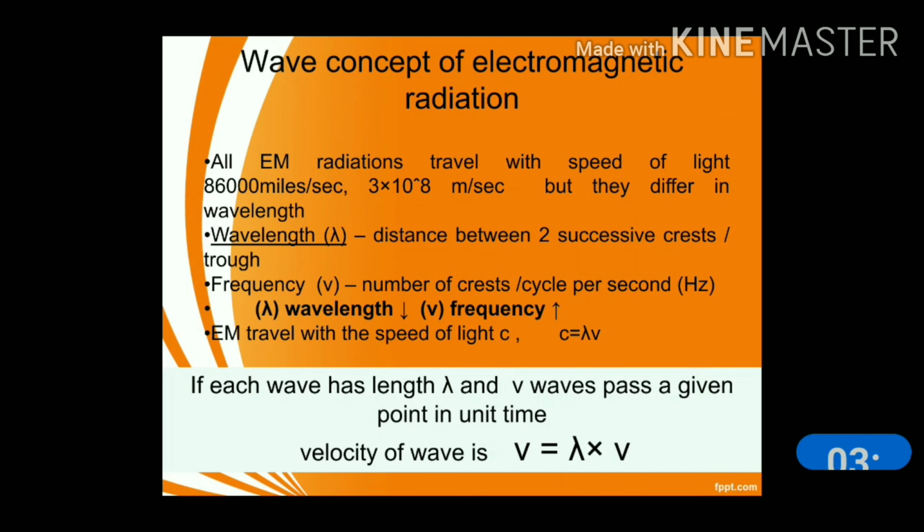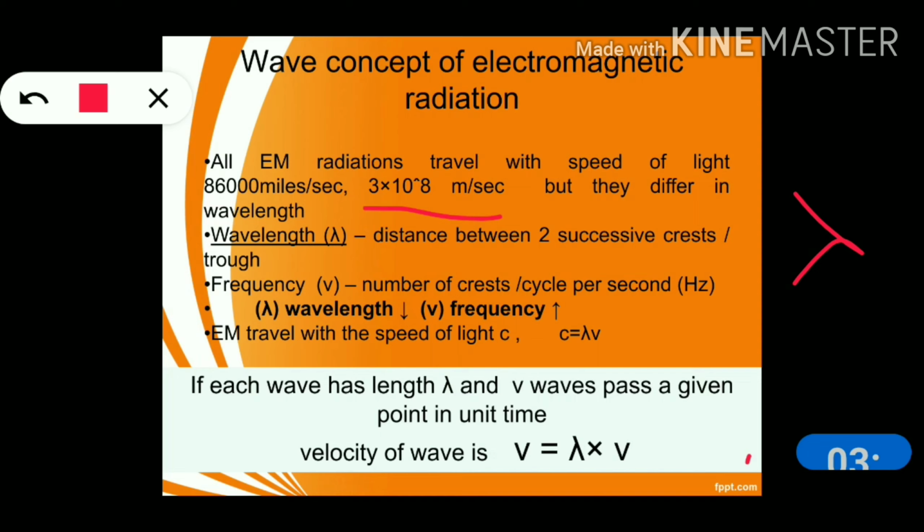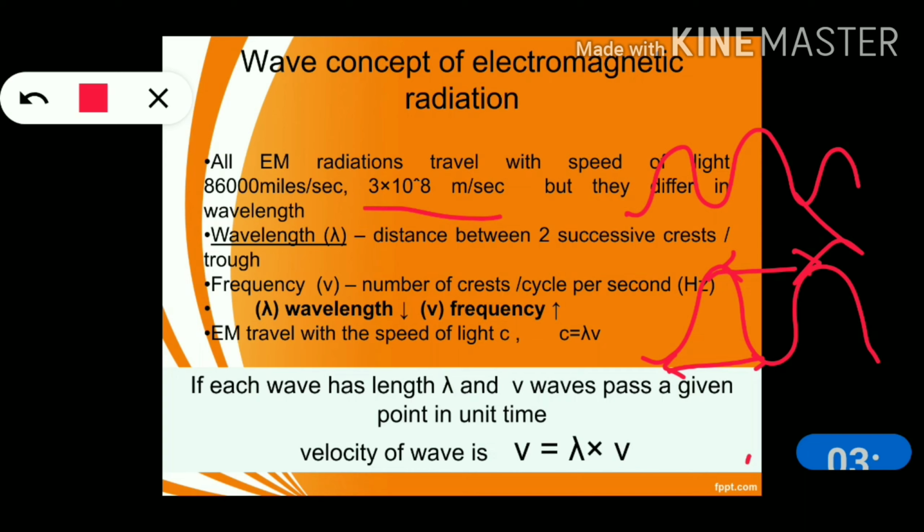The wave concept of electromagnetic radiation: all electromagnetic radiation travels with the speed of light, that is 3 into 10 raised to the power 8 meter per second. They travel with the speed of light, but their wavelength is different. Now what is wavelength? Wavelength क्या है? This is the distance between these two crest or trough. Now what is frequency? Frequency is the number of cycles per second, measured in hertz.